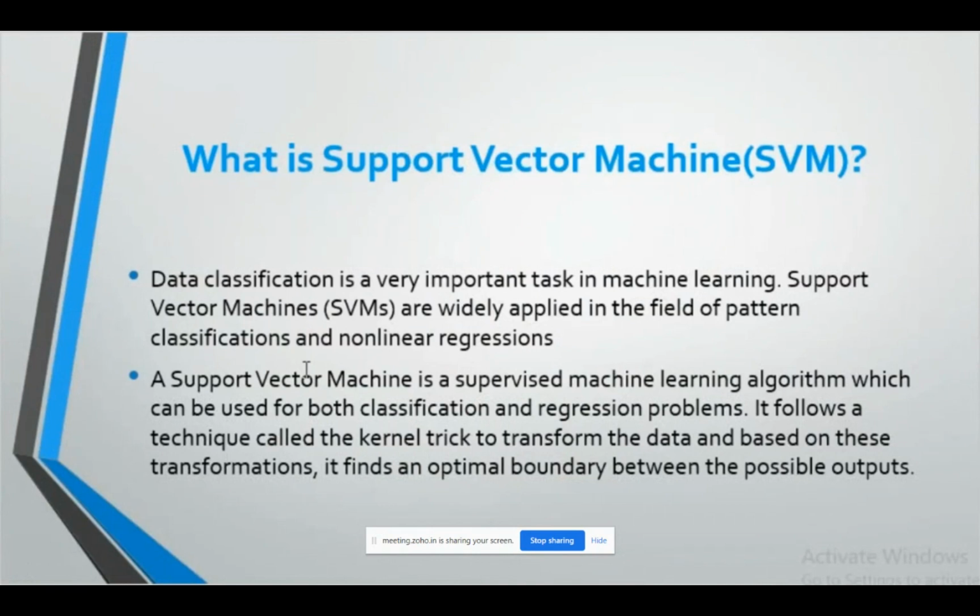Labeled data can be treated as unlabeled data, but unlabeled data cannot be treated as labeled. So most of the time we use unsupervised learning, or classification tasks. If you have a classification problem or a non-linear regression problem, then you can apply SVM. In both cases you can apply SVM.